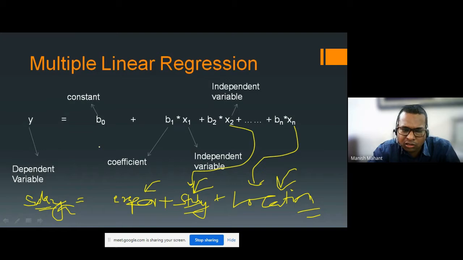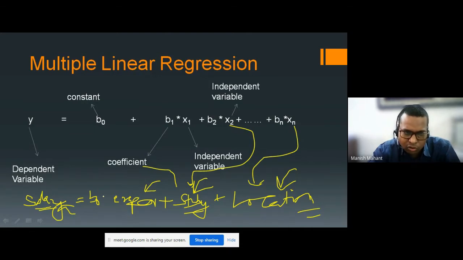All the things are the same. There should be some constant value, and a coefficient value must be there. We will look further at what a constant and a coefficient are in our next slide. So I think you have all understood what simple linear regression and multiple linear regression are.